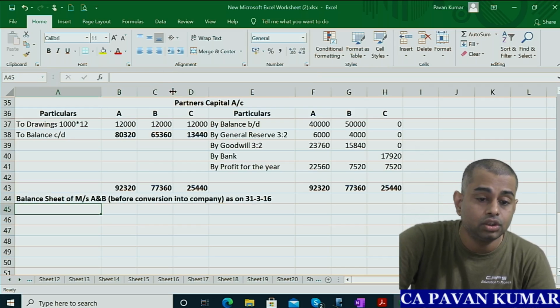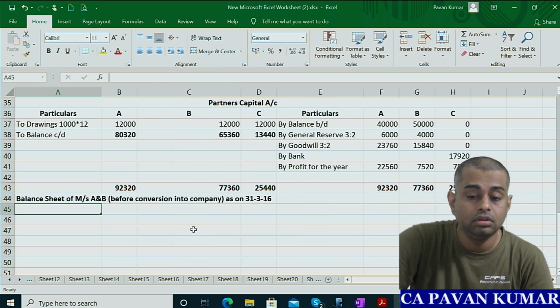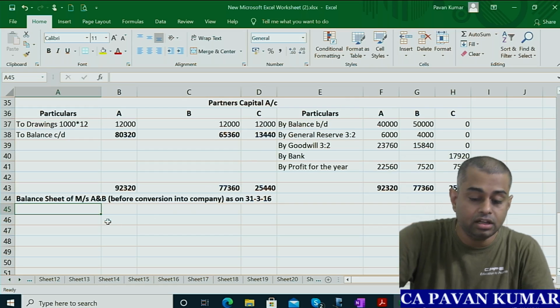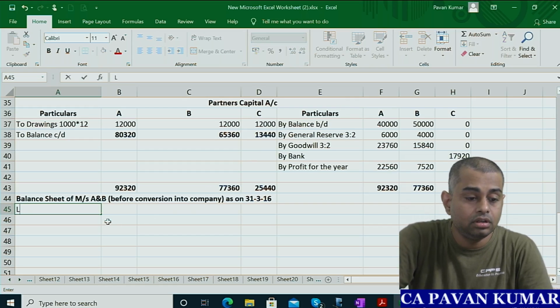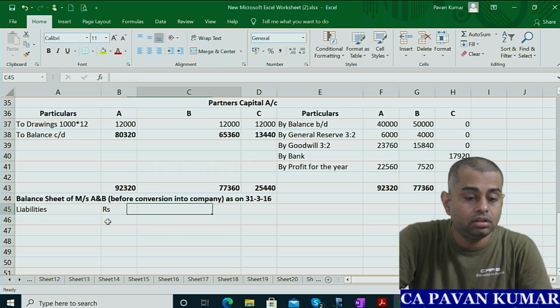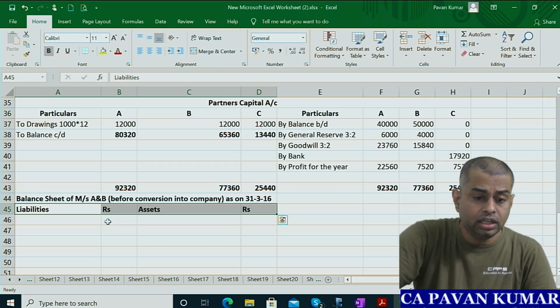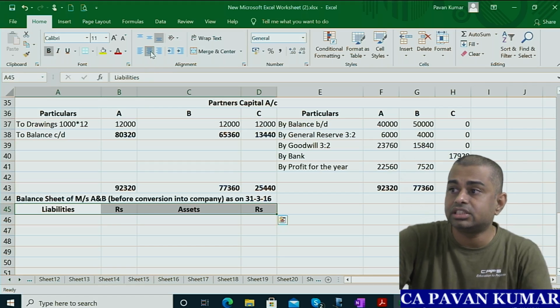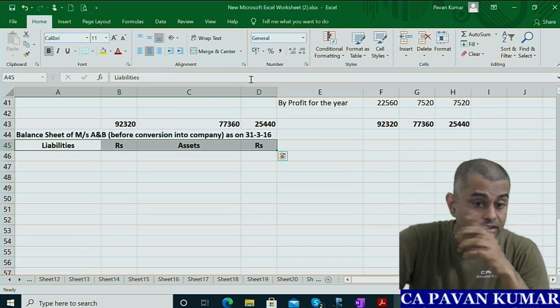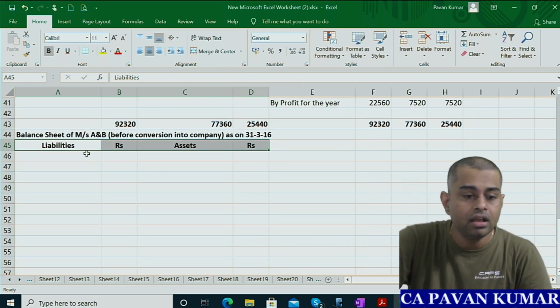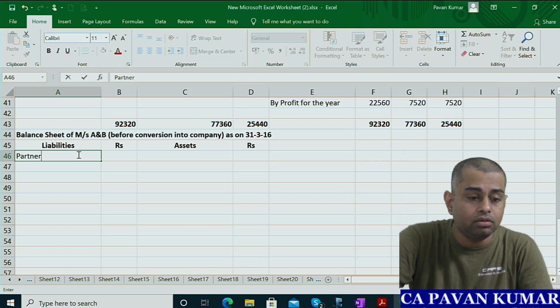Okay, so we'll take particulars, rupees. Particulars, rupees, that is liabilities rupees, assets rupees. Okay, we'll prepare this. Now, here we write partners capital account.